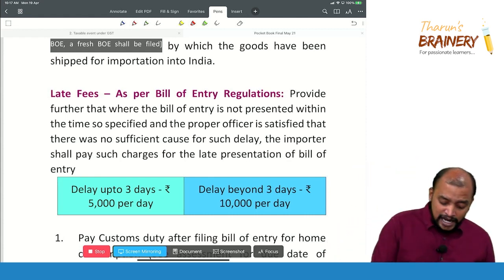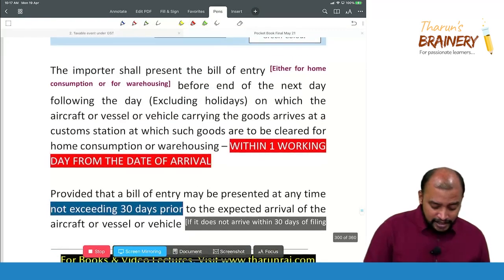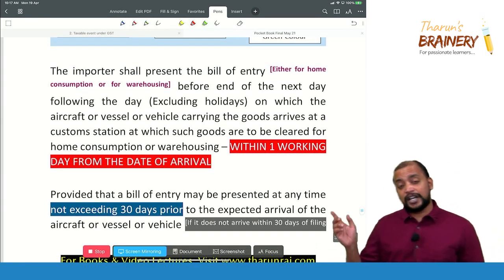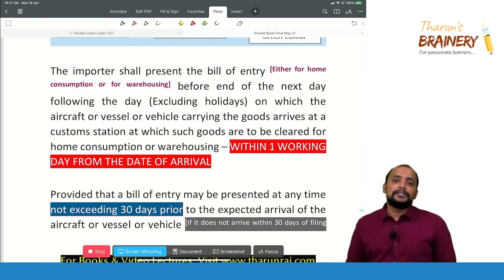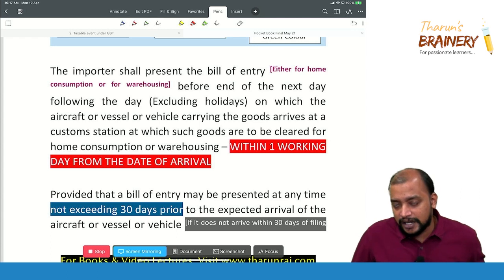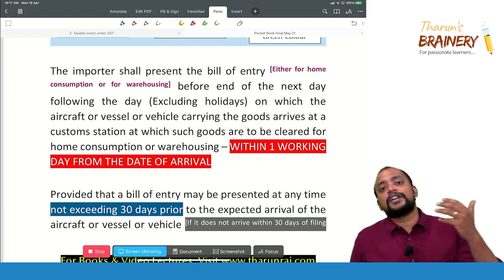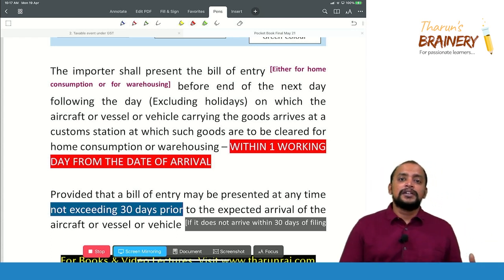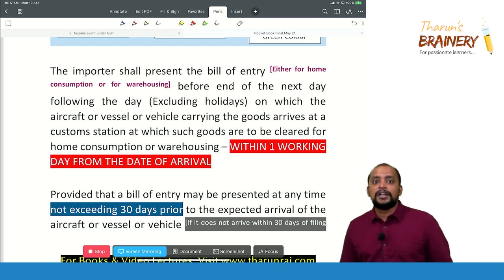Okay. Can a bill of entry be filed prior? Yes. A prior bill of entry can be filed, but that prior bill of entry should be filed within 30 days prior to the expected date of arrival of the vessel or aircraft. Suppose a prior bill of entry is filed within 30 days, and the vessel or aircraft did not come, then that prior bill of entry will be lapsed.